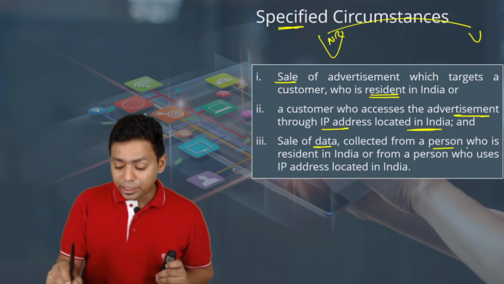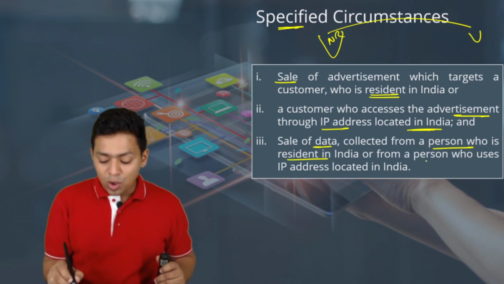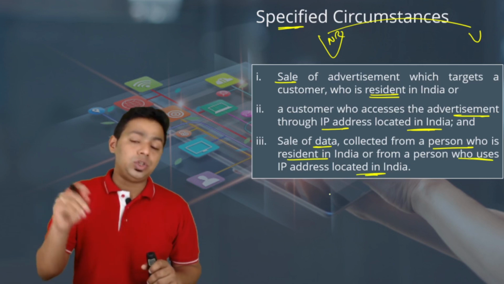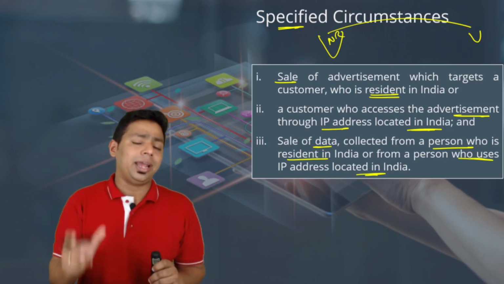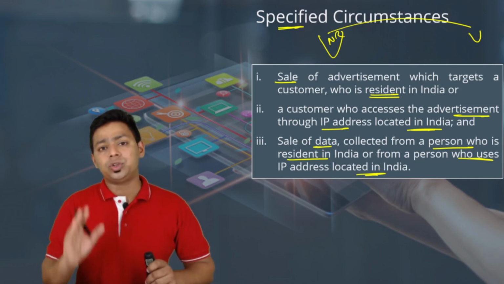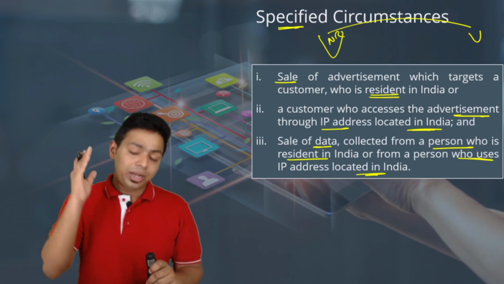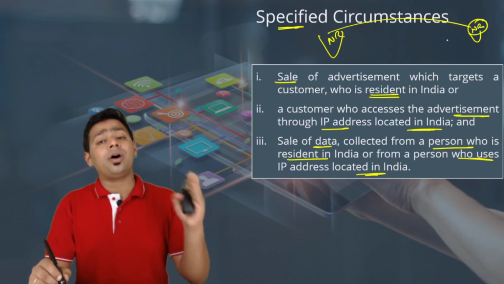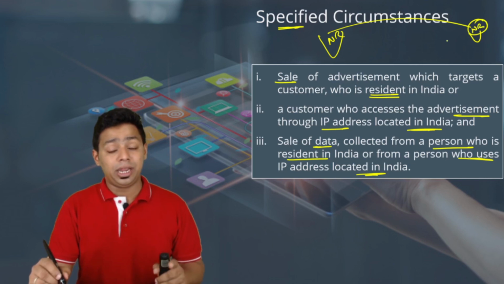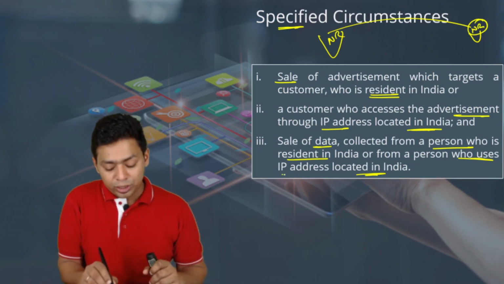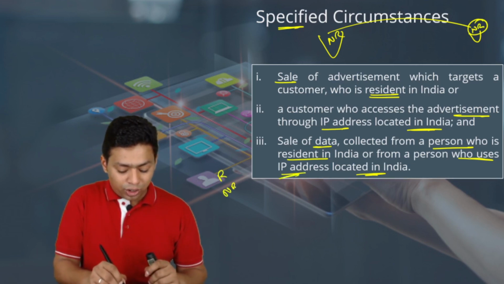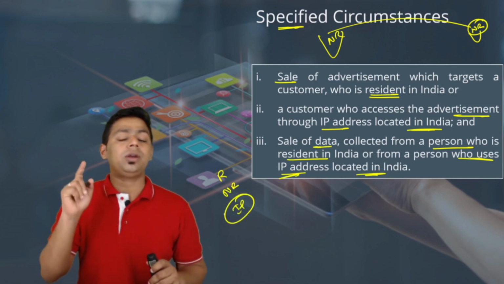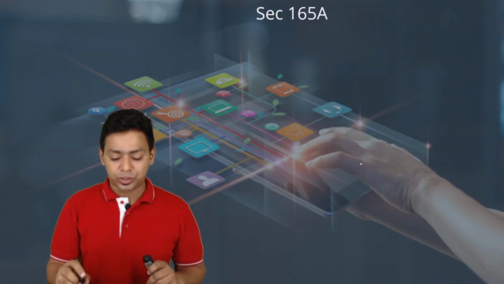Sale of data collected from a person who is a resident in India or from a person who uses an IP address located in India. So somebody who is using the data for marketing in India. India is the target market. In all the points, you should understand India is the target market. If India is the target market, any payment made to this non-resident, whether it is by a resident or non-resident, definitely is going to be taxable in India. One more point you should understand always now, whether your status is resident or non-resident, if you are using the IP address which is located in India, that will also get attracted under the latest equalization levy.